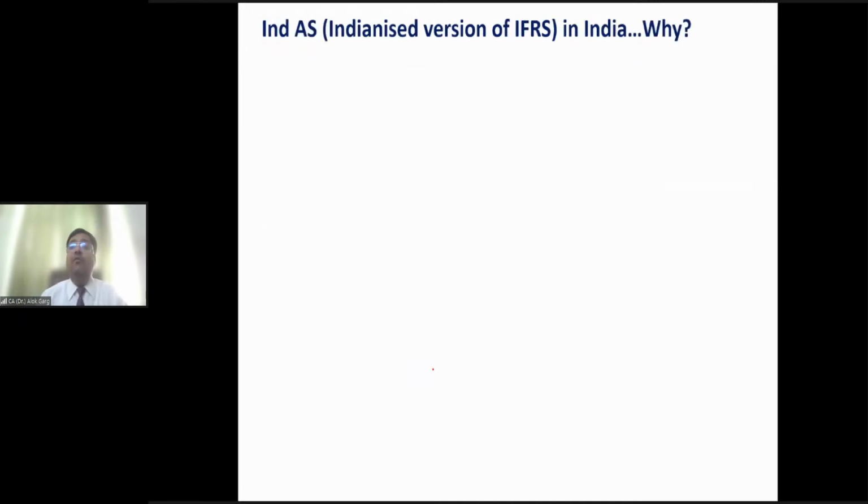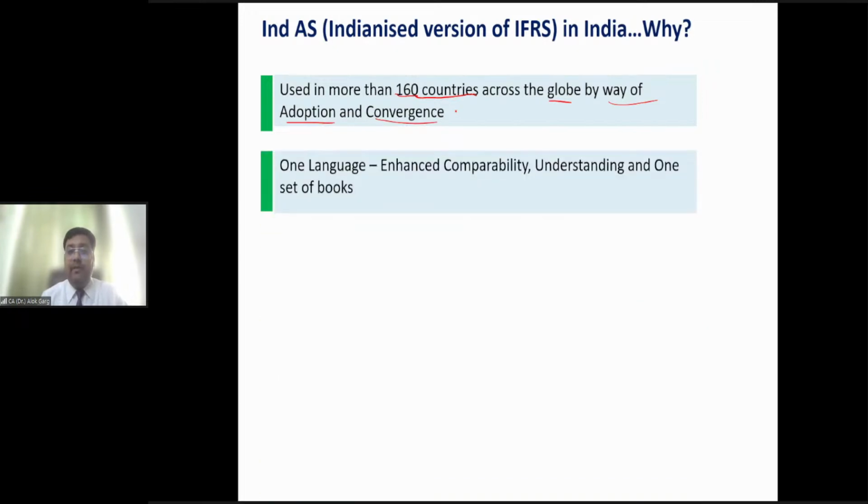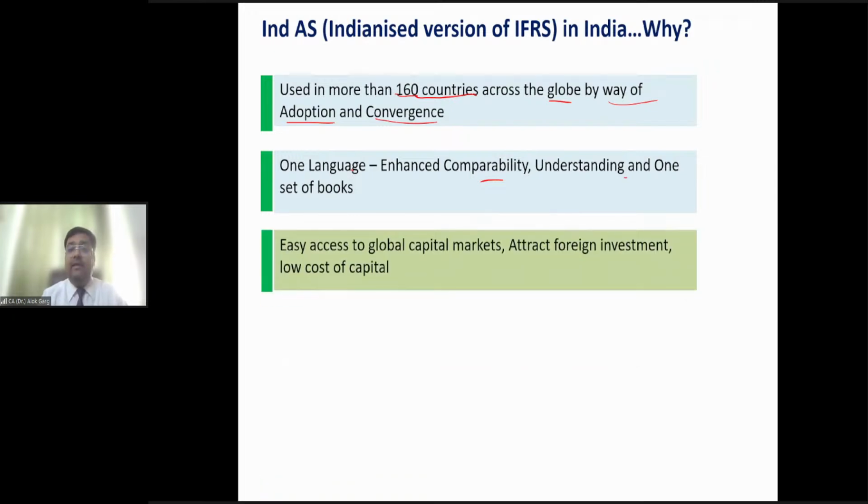So why are we moving to the Indianized version of IFRS in India? Because IFRS has been used in more than 160 countries across the globe by way of adoption and convergence. One language will of course enhance comparability, understanding, and one set of books. For example, Michael, who knows IFRS, is sitting in London.